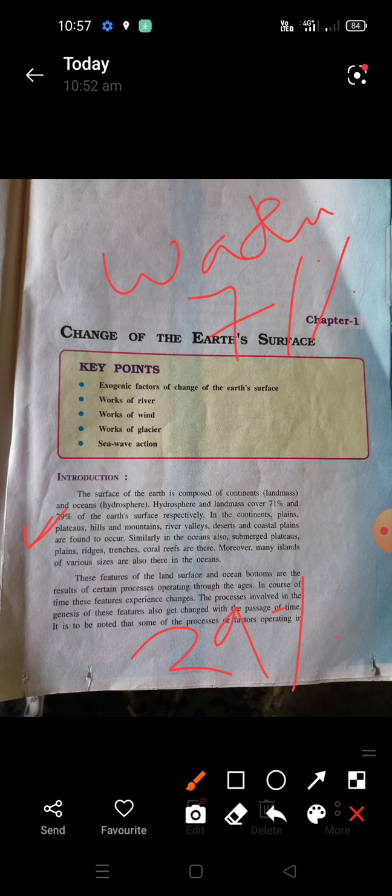In the hydrosphere there is a lot of water, but we cannot use it. Sea water, salty water, we cannot use. With this 71 and 29%, we have plain areas, plateau areas, hill areas, mountains, river valleys, deserts, coastal plains, and different surfaces.